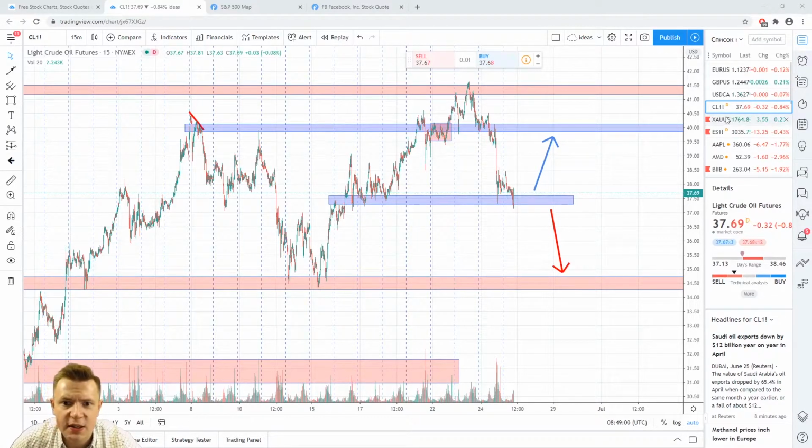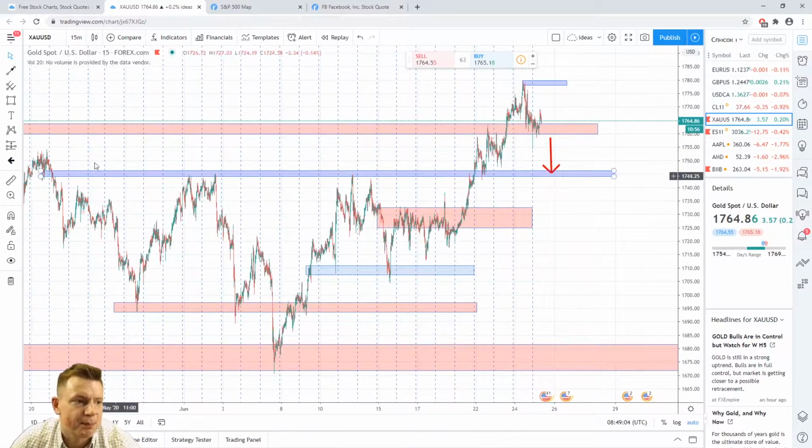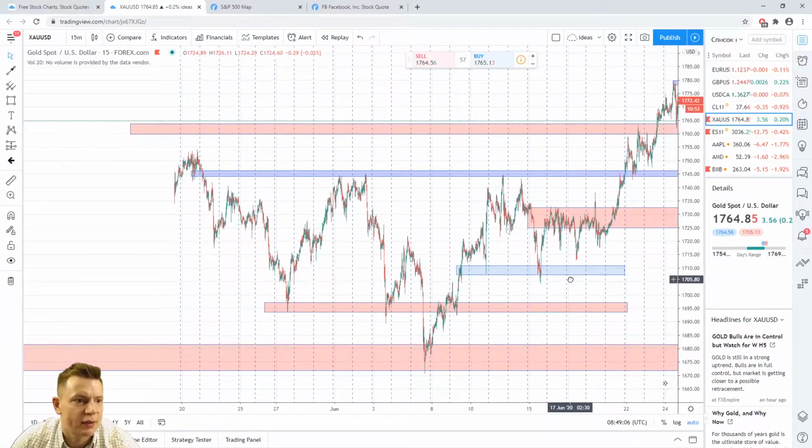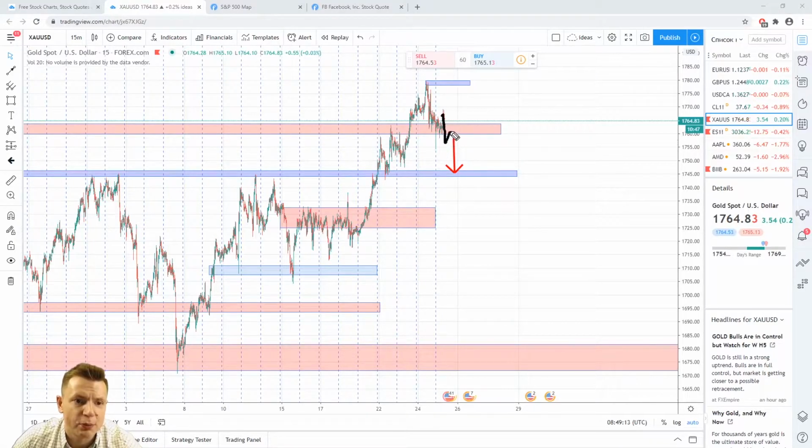Another idea in gold. As you can see, gold right now stays above an important support level. And if price with an impulsive breakout of this level, then pullback, fractal, and from a false breakout of this level, it will be a nice opportunity to take a short. As you can see here, your first target will be